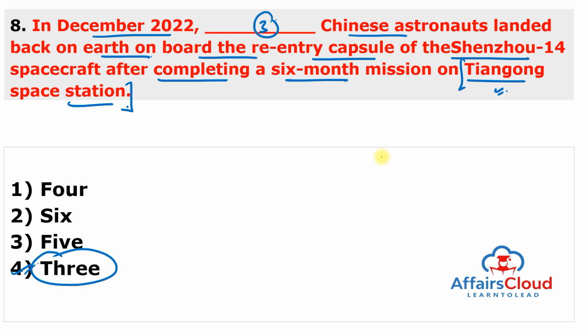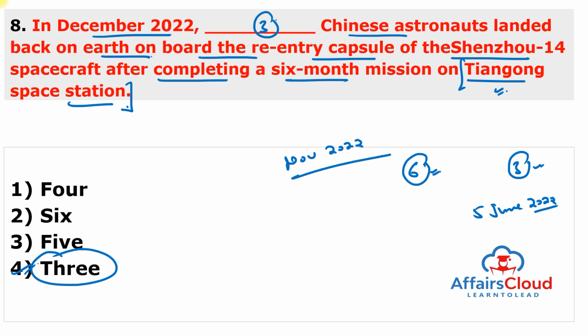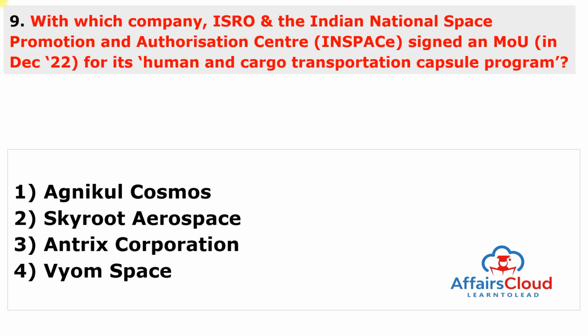So the 3 Chinese astronauts landed back on Earth on board and re-entry capsule of the Shenzhou 14 spacecraft after completing a 6-month mission on the China space station. And the 3 astronauts were the commander, and also they left for space on the 5th of June 2022 to supervise the Tiangong space station final phase of the construction, which was finished in the month of November 2022. Moving to next question.